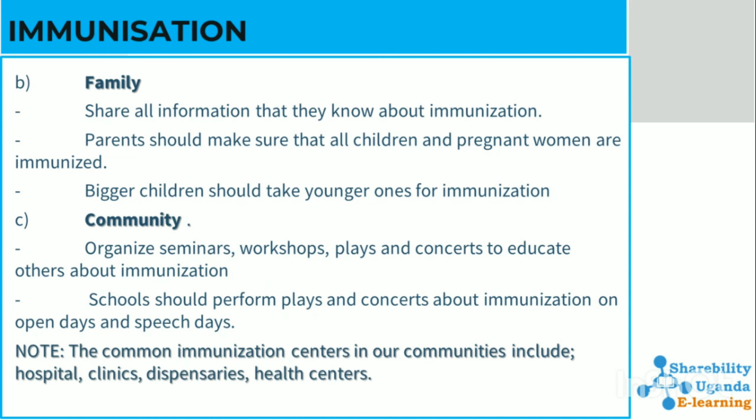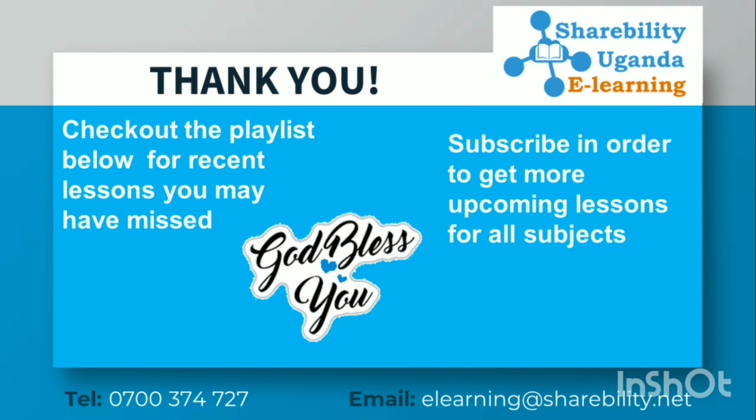Then the family. Families share all information that they know about immunization, and parents should make sure that all children and pregnant women are immunized. Then the community. The community can help in organizing seminars, workshops, plays and concerts to educate others about immunization. The common immunization centers in our communities include hospitals, clinics, dispensaries, health centers, and government schools.